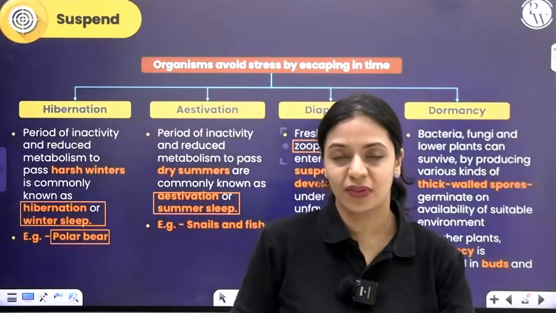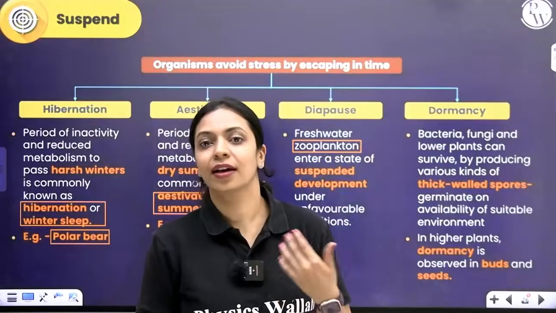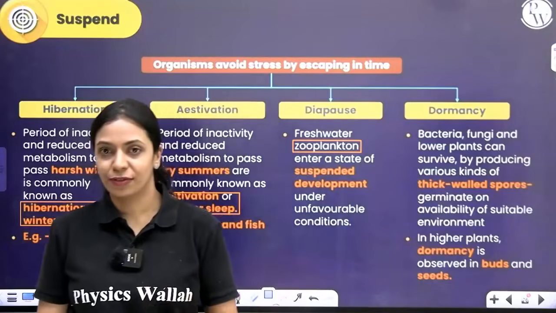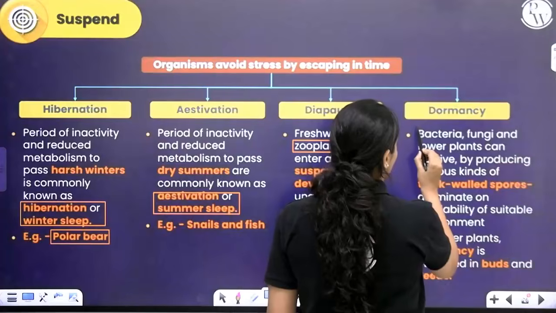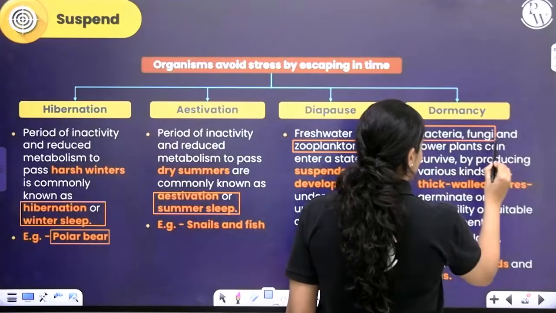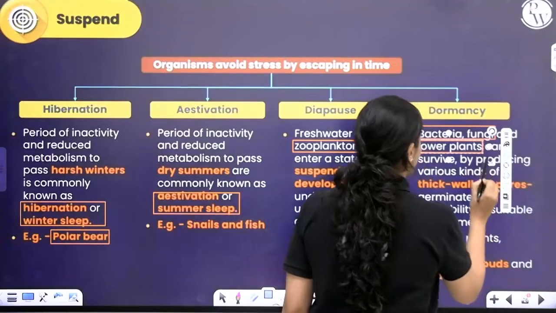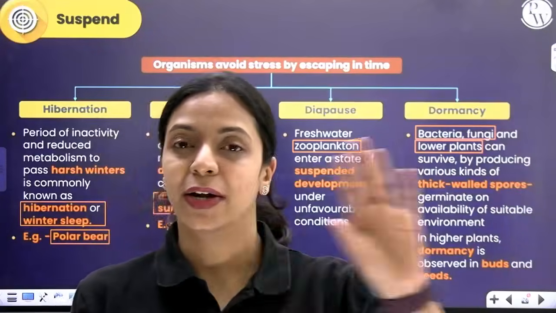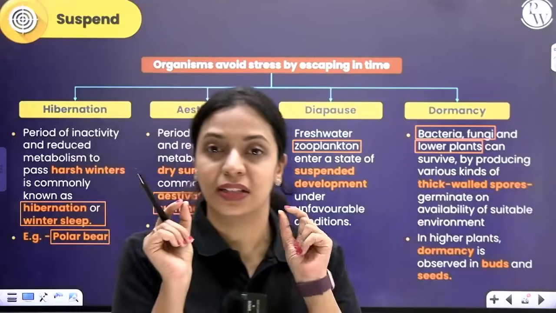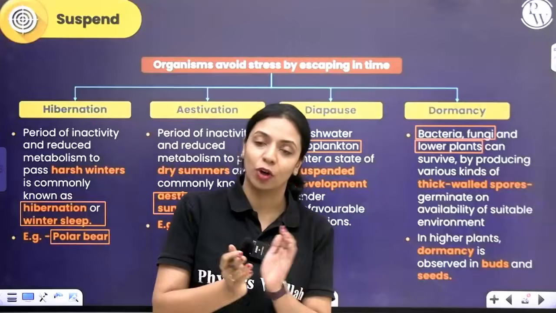Dormancy. About dormancy, we've learned with respect to seed. Seeds, they don't germinate. We say that they are dormant. Generally, you can find this seed dormancy in plants. Bacteria, fungi and lower plants like algae, they also produce spores specifically to tide over unfavorable conditions, which will have very thick walls. So those spores will be dormant.